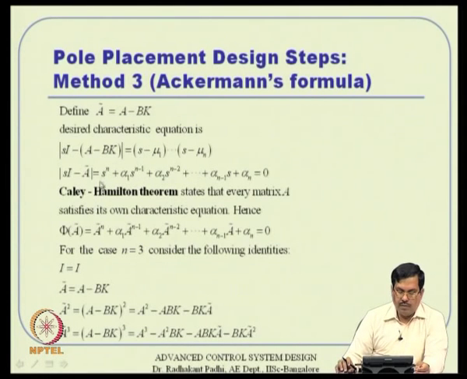Suppose you want to expand that. The characteristic equation will turn out to be like that. So, this part is a polynomial; if you equate it to 0, it is the characteristic equation. Now, this characteristic polynomial we will call phi of A tilde. I mean, it is really like phi of s, because it is a scalar equation.